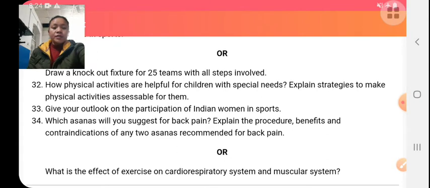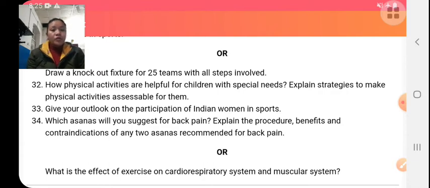How are physical activities helpful for children with special needs? Explain the strategy to make physical activity accessible for them. Physical activity benefits are not in your syllabus, only the strategy is. The strategies to make physical activity accessible for children with special needs are: first, activity according to individual needs. The physical activity should be designed for them according to their ability.